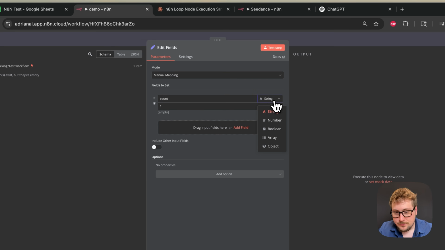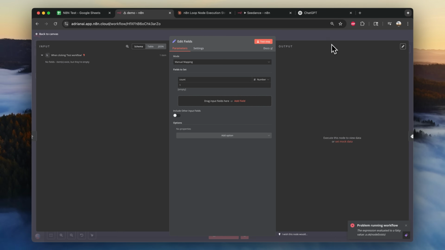And then over here is string. String is basically a short string of text, and then you have number, boolean, array. So we're going to do number, just because we're working with numbers here. Now that we have this field, count, number 1, I'm just going to test that, and you see we have this weird bug right here.